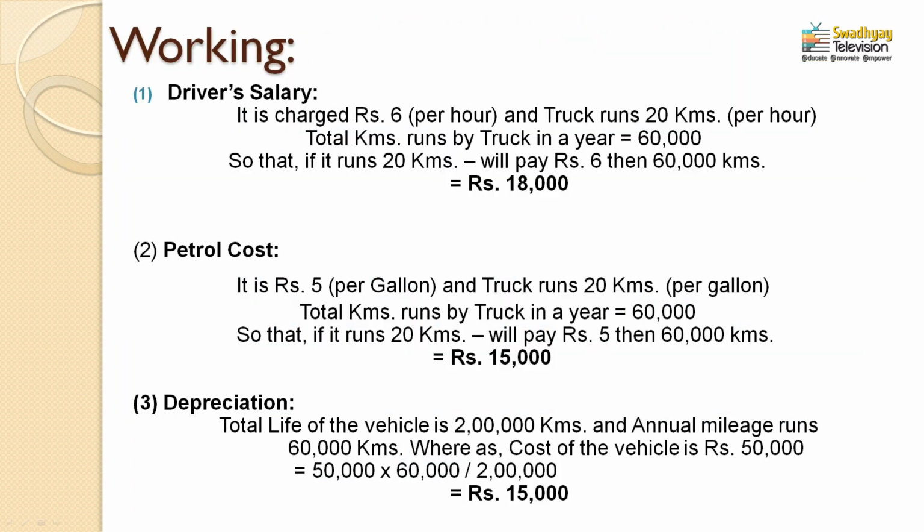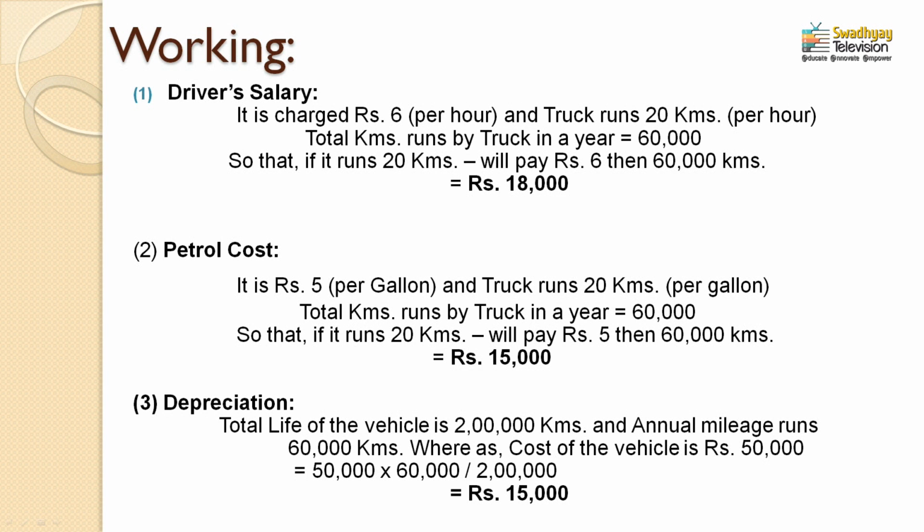See here in the working, the first working shows the driver salary calculation. It is charged rupees 6 per hour, that is right, it is given in the question. Again, another piece of information is also given in the question, that is the truck runs 20 kilometers per hour, and the third item is the total kilometers run by this truck in a year, it's 60,000 kilometers. It means these three pieces of information are clearly given in the question. On the basis of this information, we will put a simple equation. If the truck runs 20 kilometers, drivers would get 6 rupees for that.